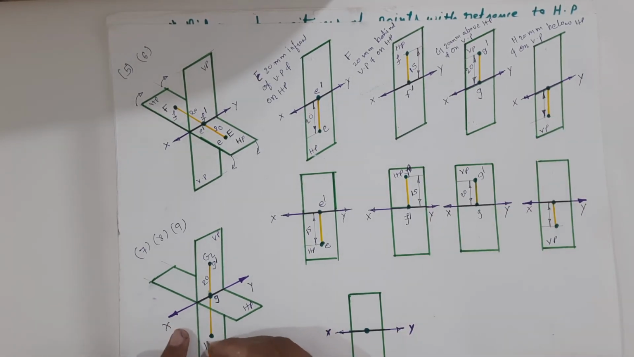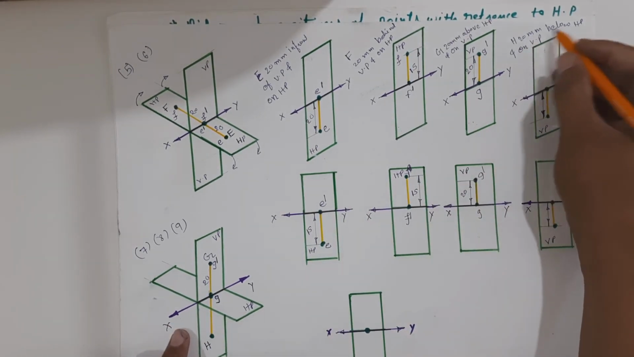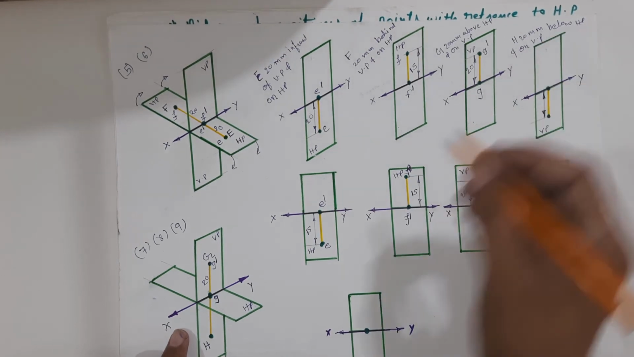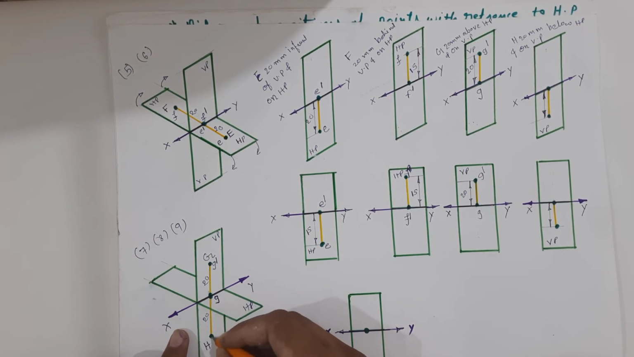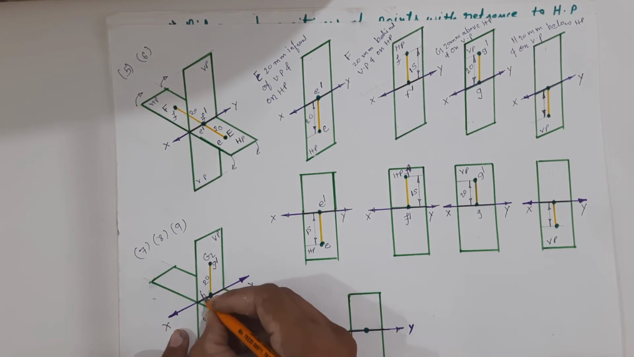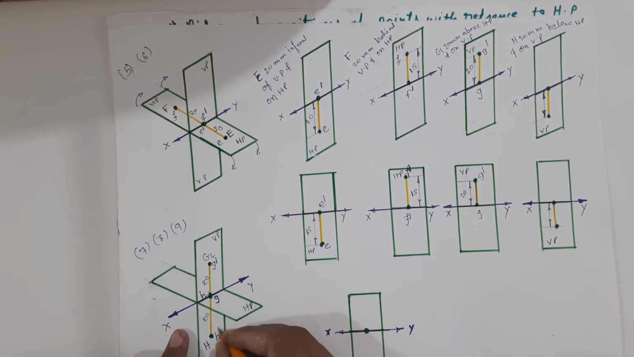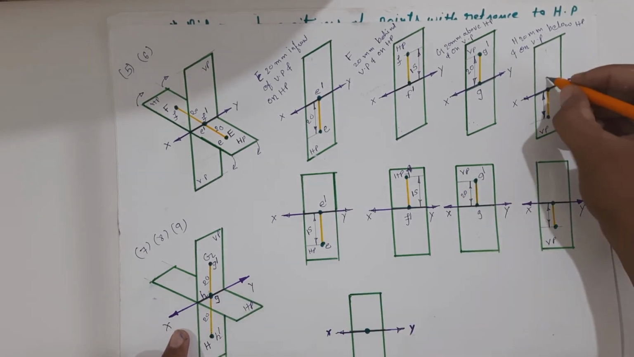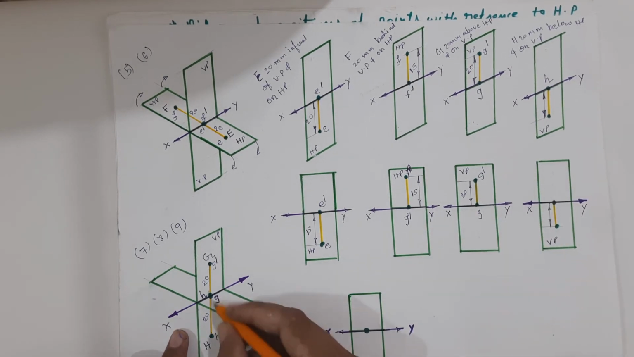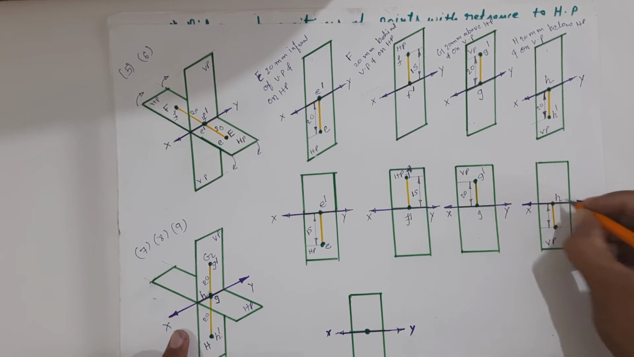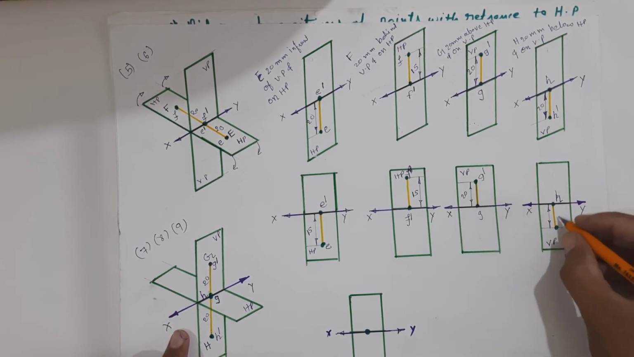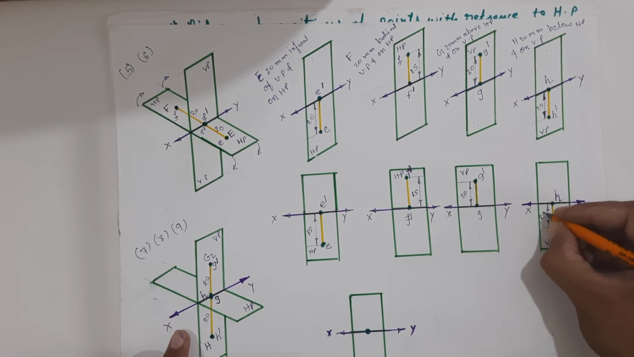Now take point H. Point H is 20 mm below HP and it is on VP. Now draw the plan. We will get the plan over here, H, and we will get the elevation over here on VP. So H will be on the XY line, that is, the plan of point H will be on the XY line, and H dash, the elevation, will be 20 mm below the XY line.